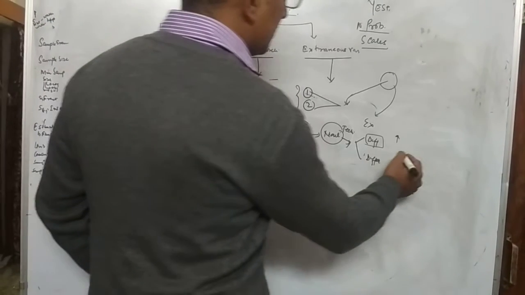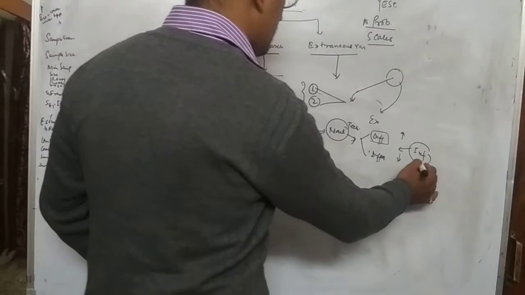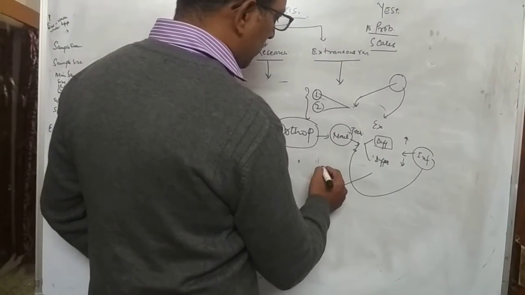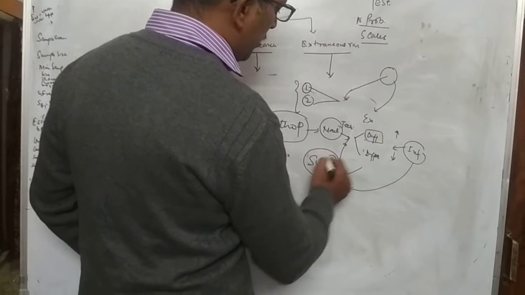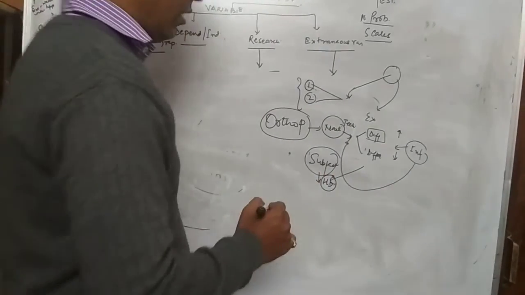But this infection which I was talking about is not only governed by the site, it also depends upon the subject. How his hemoglobin level is and how his characteristics are.